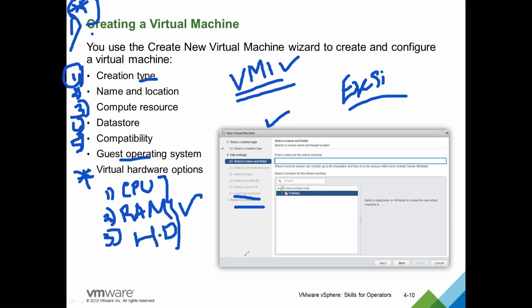And finally, the ready to complete step: as a summary, it will present all the configurations you have given in the above steps. You verify it and click finish, and your virtual machine will be created in the location you have chosen. Then we have different power states for that virtual machine, power on, off and so on. You will power it on, and your virtual machine will be ready to use.